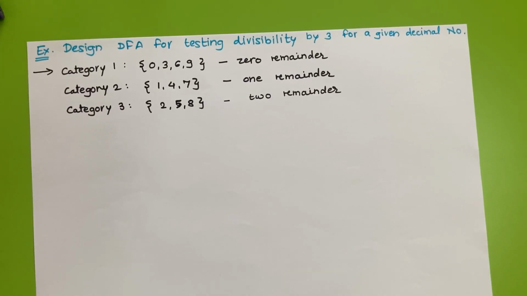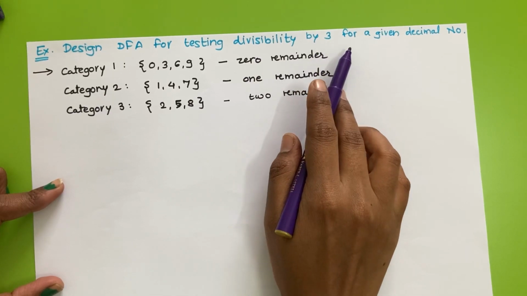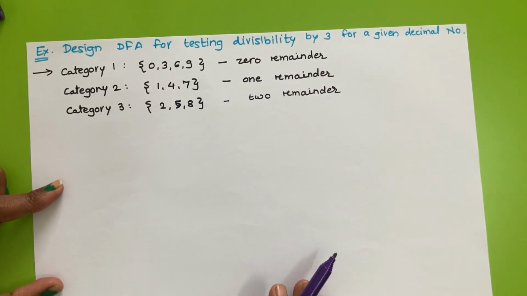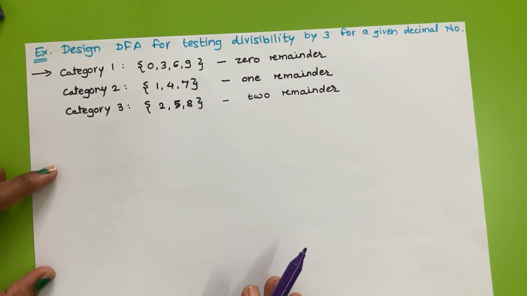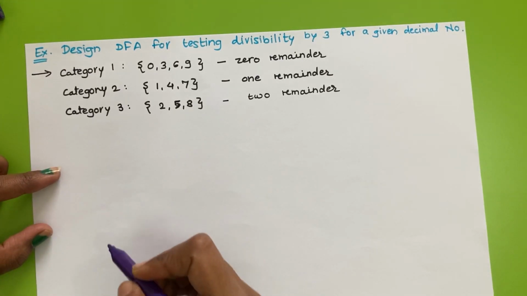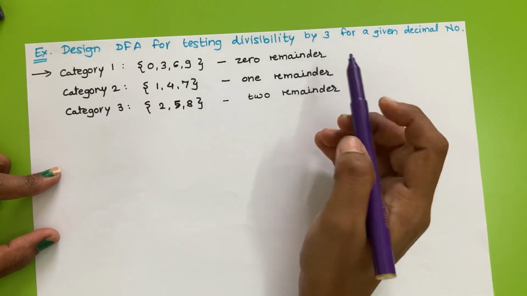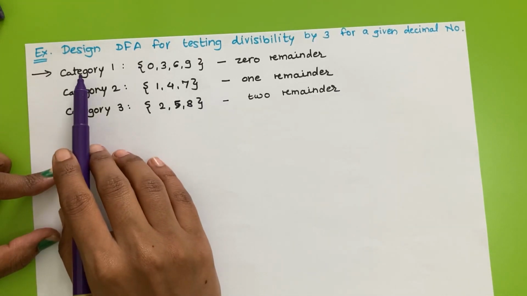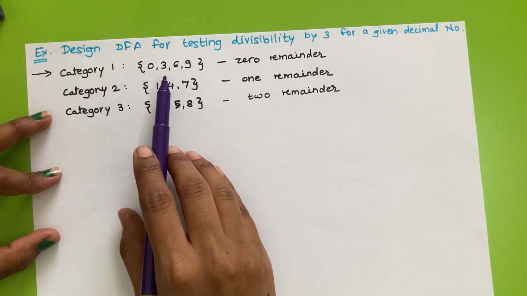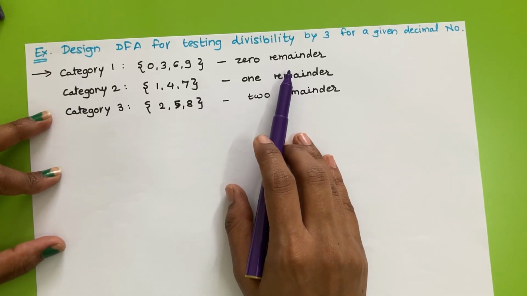Now the next problem is designing a DFA for testing divisibility by 3 for a given decimal number. Here we have to design a finite automata which will accept all the strings of numbers that are divisible by 3. For that purpose, we have categorized the numbers according to the remainder they give.